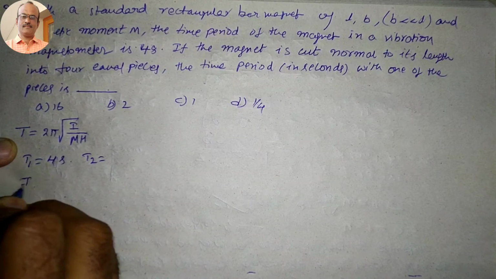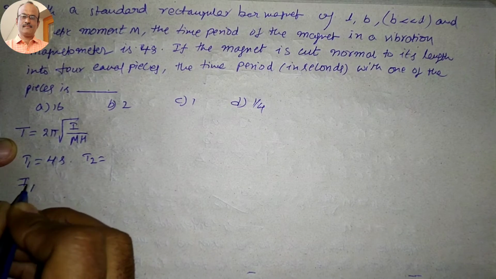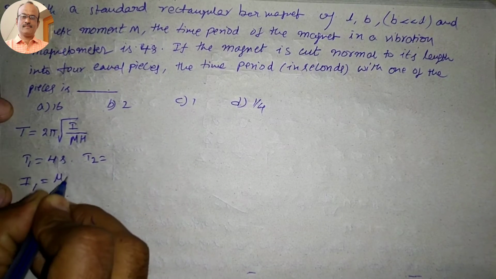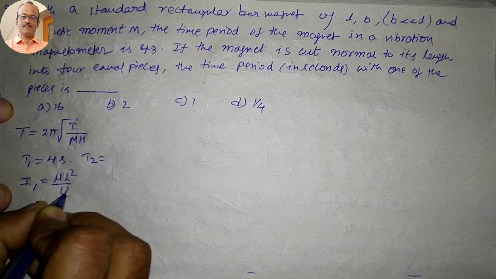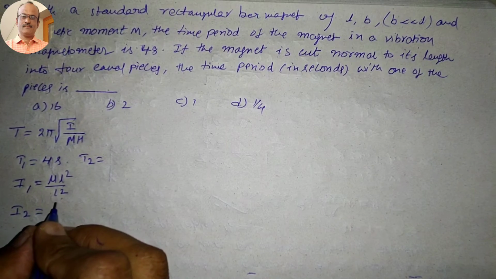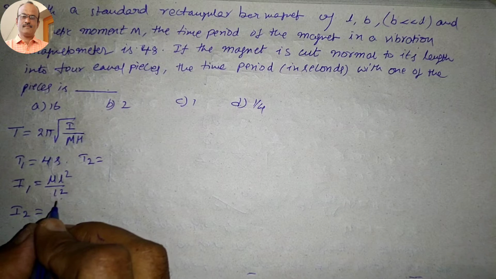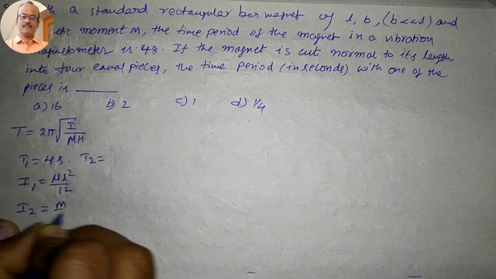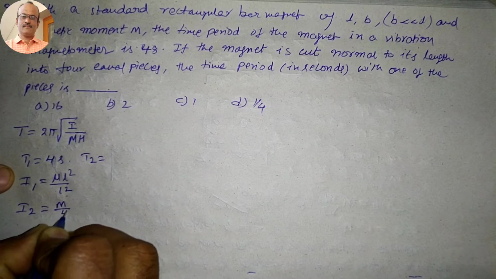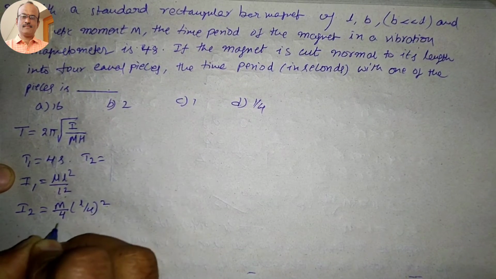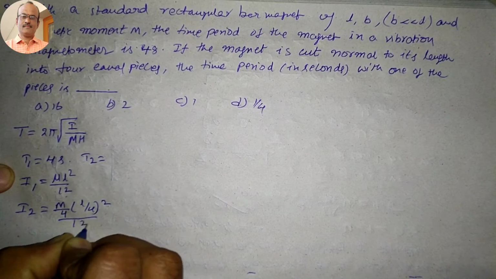Then I1, the initial moment of inertia, is equal to m L square divided by 12, and I2 is for the magnet made into 4 pieces, so m divided by 4 and L divided by 4 whole square, divided by 12.